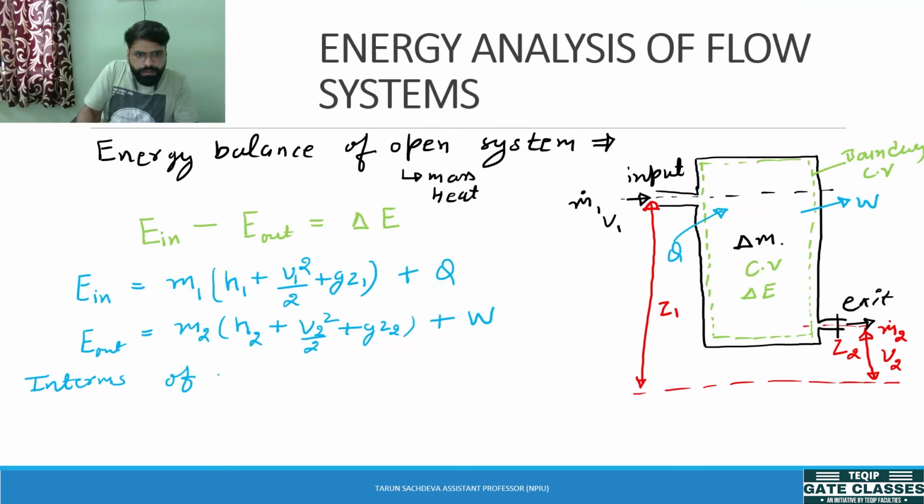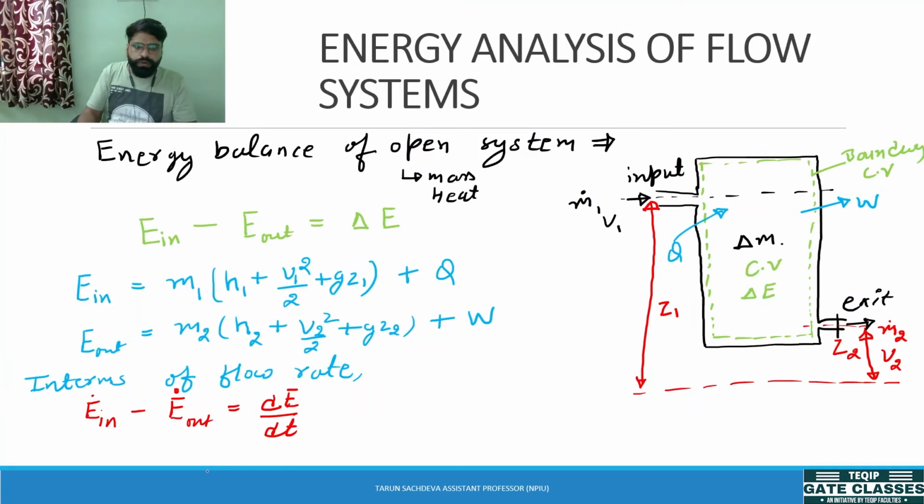Now if we want to write in terms of flow rate and rate form, if we want to analyze this on the basis of time, then how can the equation be written? The total energy per time coming into the system minus the total energy per time going out of the system will be equal to the change of energy with respect to time.